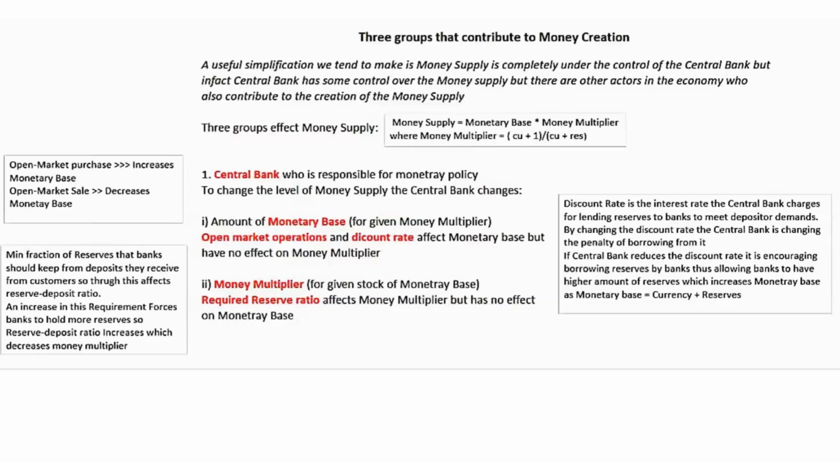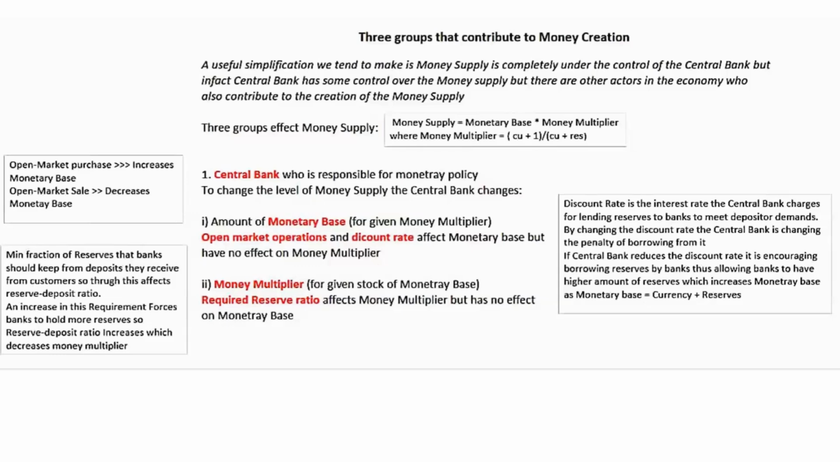The discount rate is the interest rate the central bank charges for lending reserves to commercial banks to meet deposit needs. So, by influencing the discount rate, it's influencing the penalty of borrowing from the central bank and thus influencing the reserves, through which it will affect the monetary base. As we know, the monetary base is reserves plus the currency base.